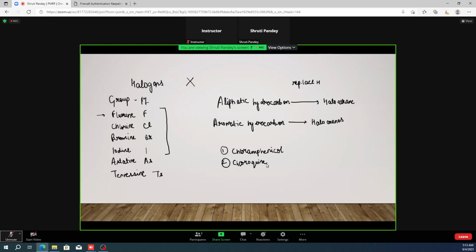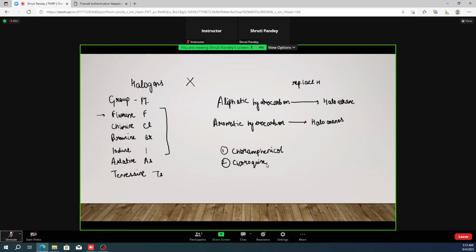And then they are also used for the synthesis of other classes of organic compounds. When we go on to the chemical properties of these compounds, we'll see that we can use these haloalkanes and haloarenes as a starting material, as a reactant, to make many other important organic compounds. Then these compounds are very much in use in the medical field also.